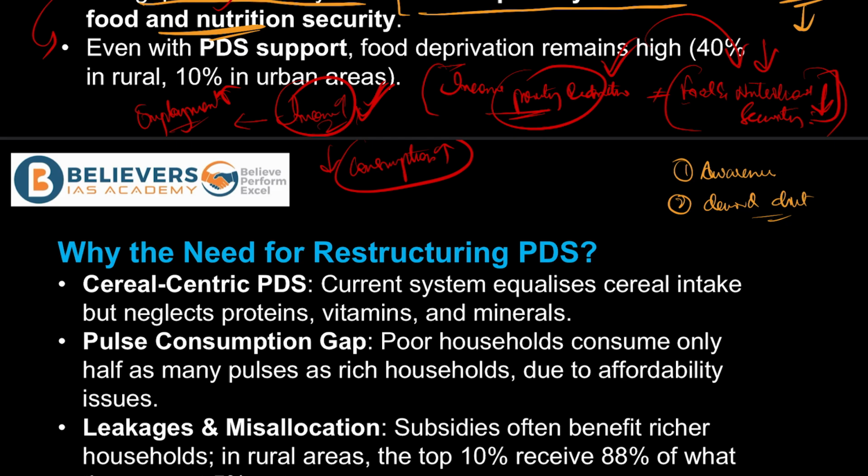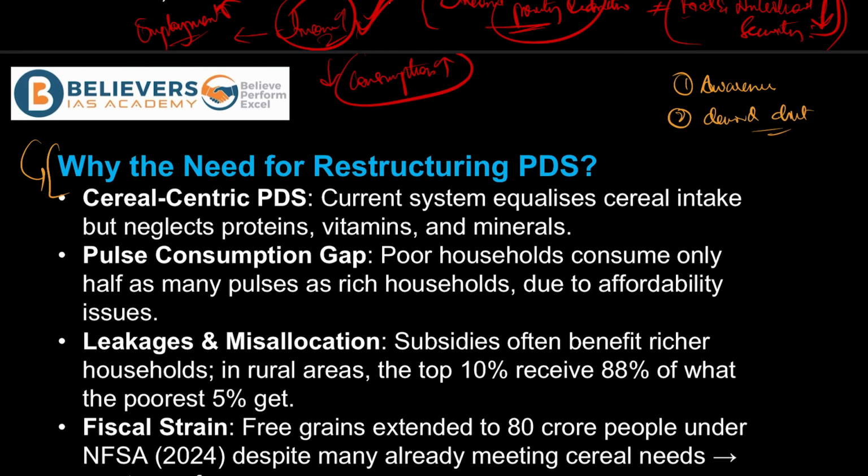Of course, we eat a lot of non-veg and we also eat a lot of protein-rich diet. Doesn't mean that your diet is fully balanced, right? It's also about choosing the right quantity, right? Right quantity of the right items. So hence, ultimately, this connects to the restructuring of the PDS.